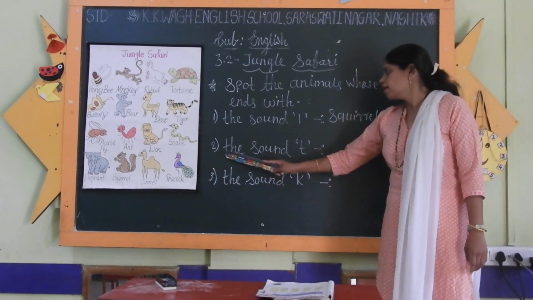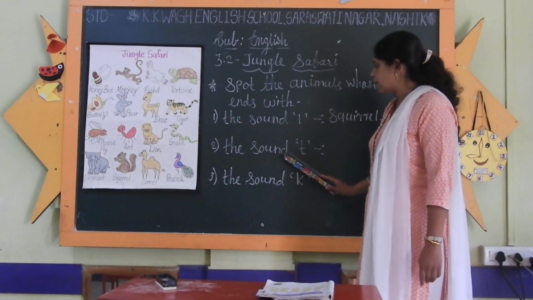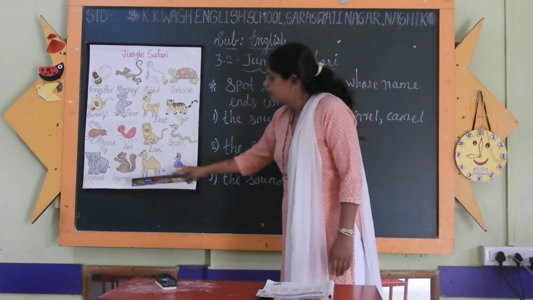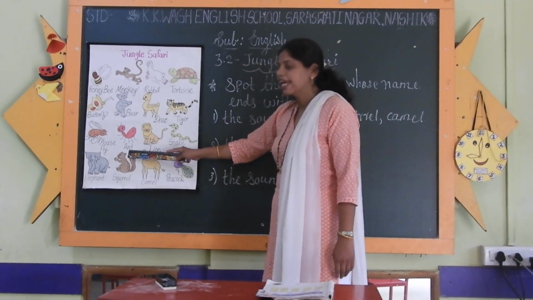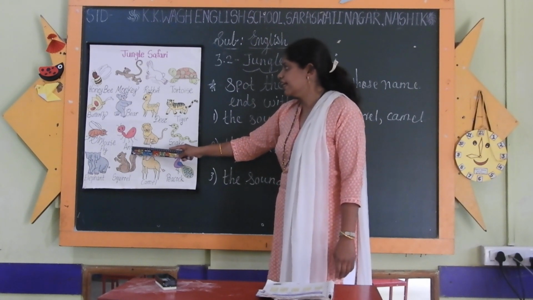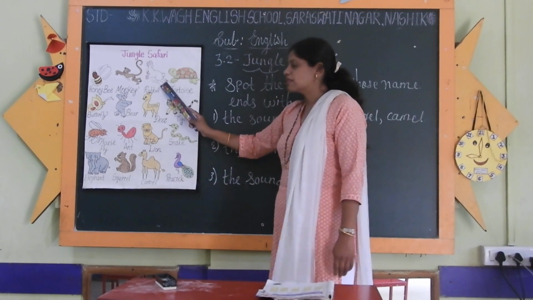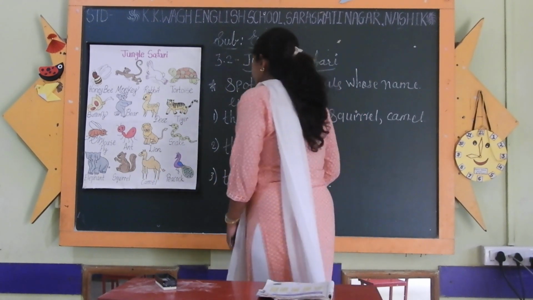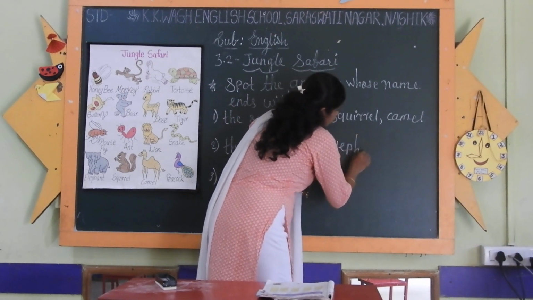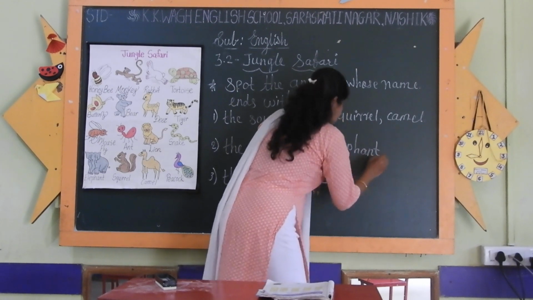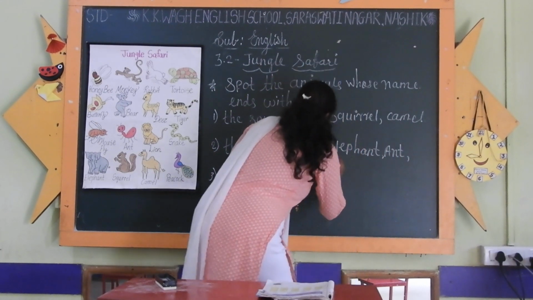Now second number, the sound 'T'. Let's find which animal's name ends with the sound T. Yes, right. First one is elephant. Then ant, A-N-T, ant. And third one is rabbit. These three animals' names end with the sound T. So write down here elephant, ant, and rabbit.